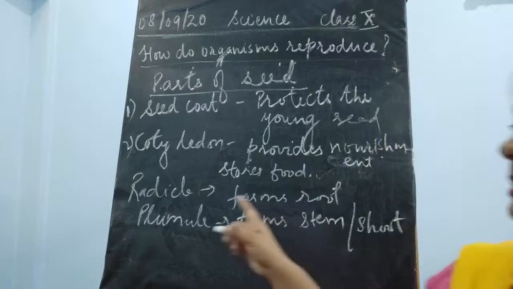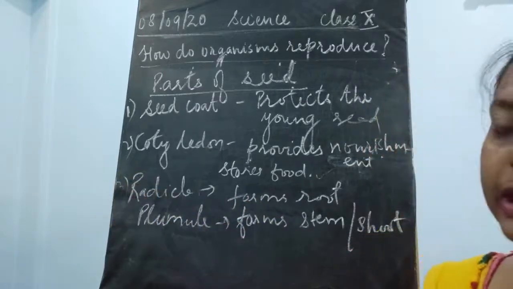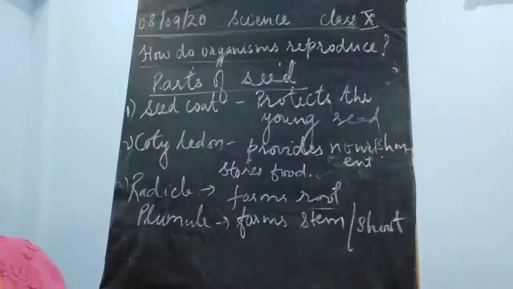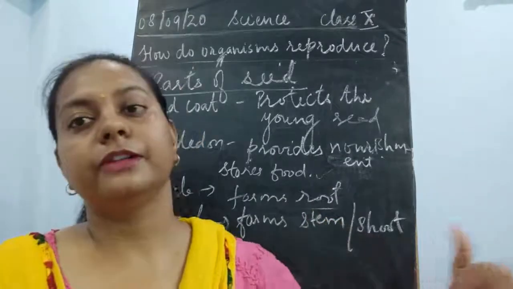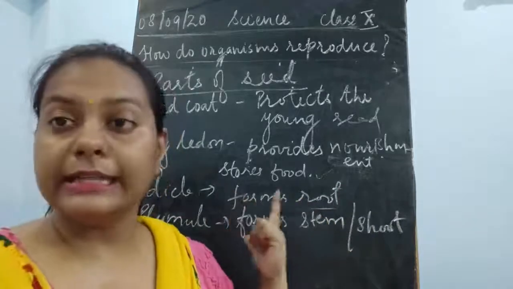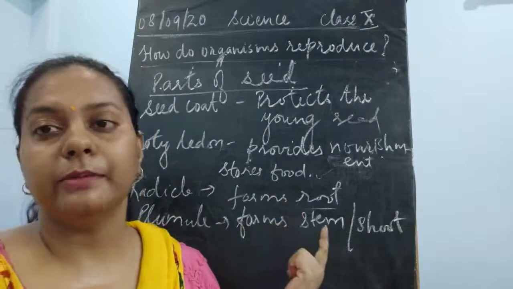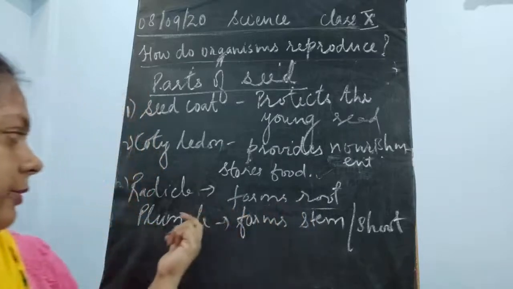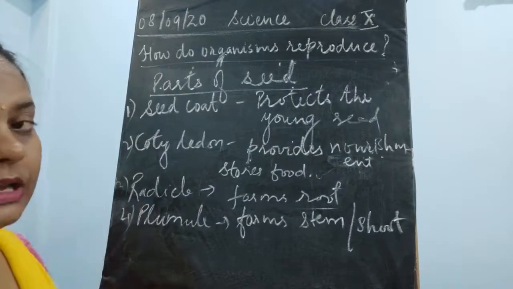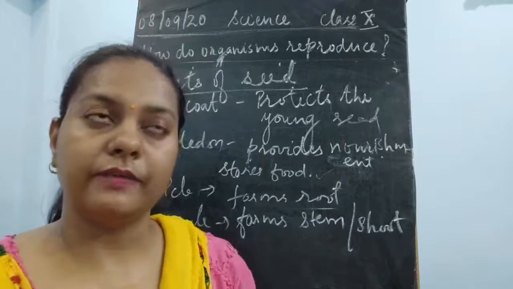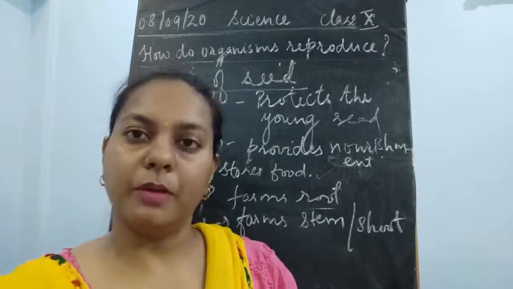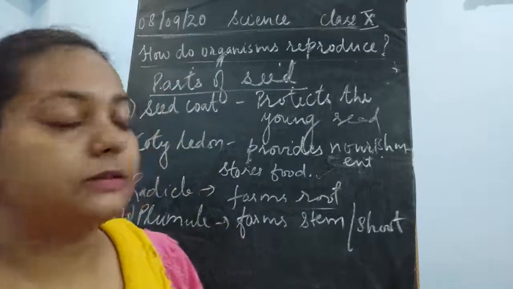Now once the seed is developed, it forms the radicle, and this radicle forms the root. Actually, inside the seed it is called the radicle, and this radicle will develop into the root system, and the plumule forms the shoot system. This is the fourth part, and this forms the shoot system in the seed. Once the seed germinates, all these parts are used up and a new small plant is formed. So children, that's all for the parts of a seed.